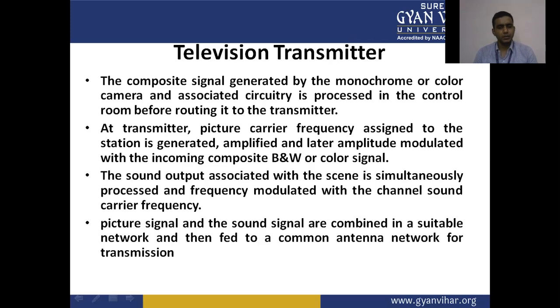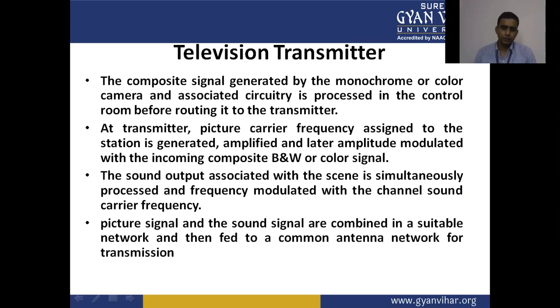At the transmitter, the picture carrier frequency assigned to the station is generated. In the transmitter section, the modulation is processed.